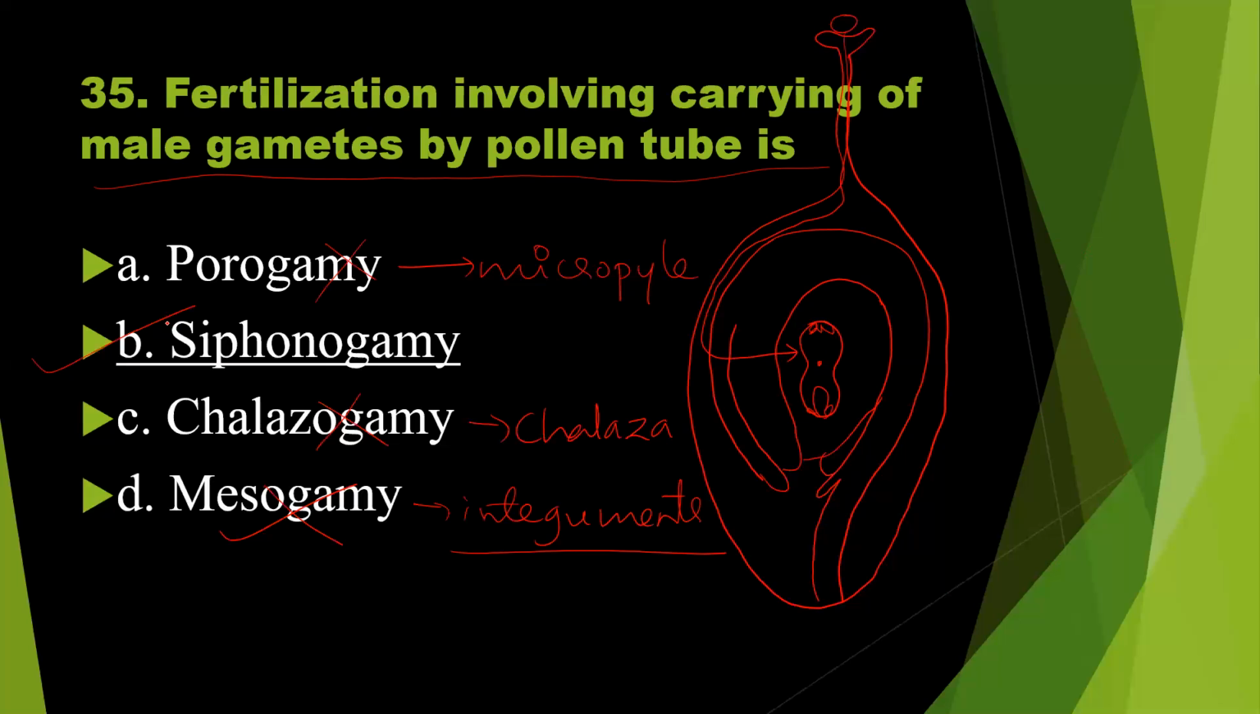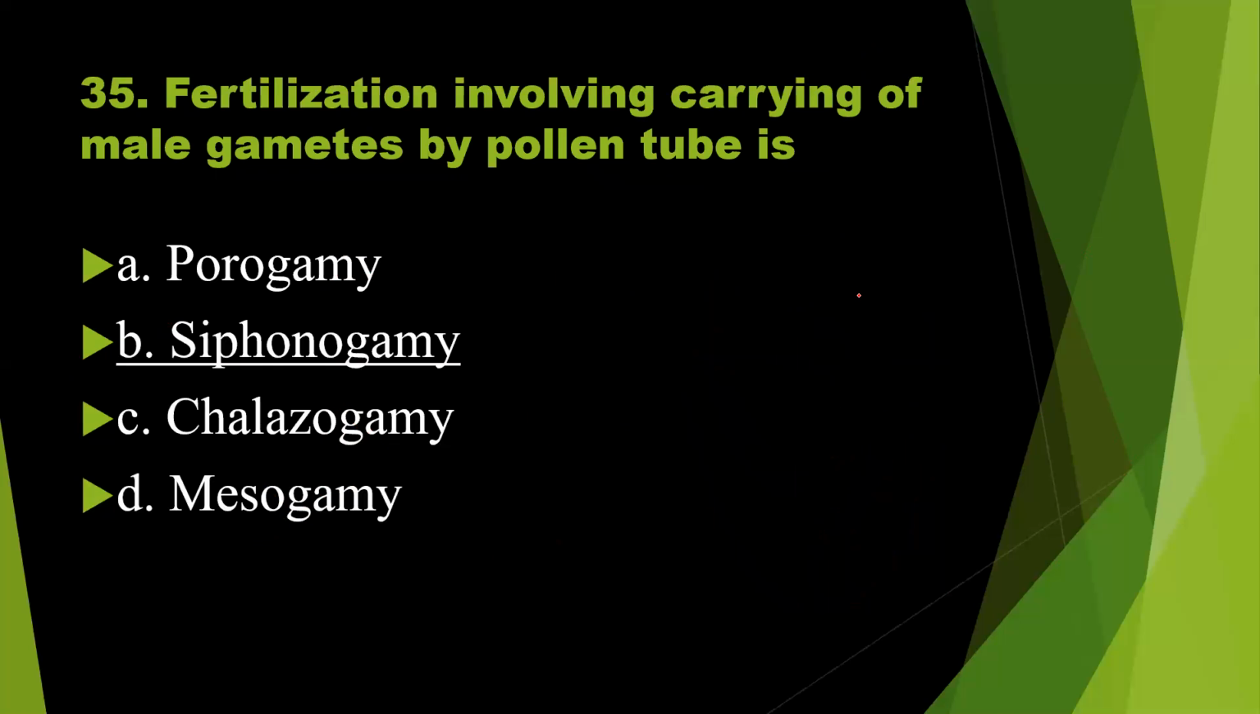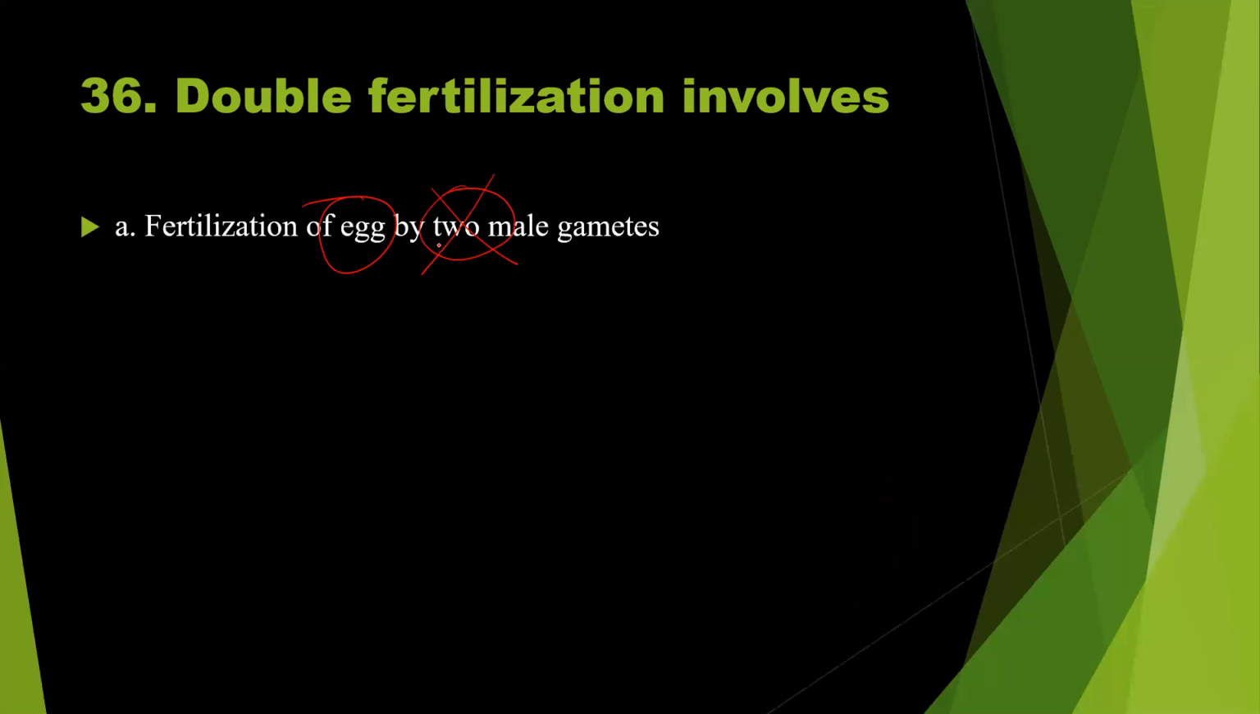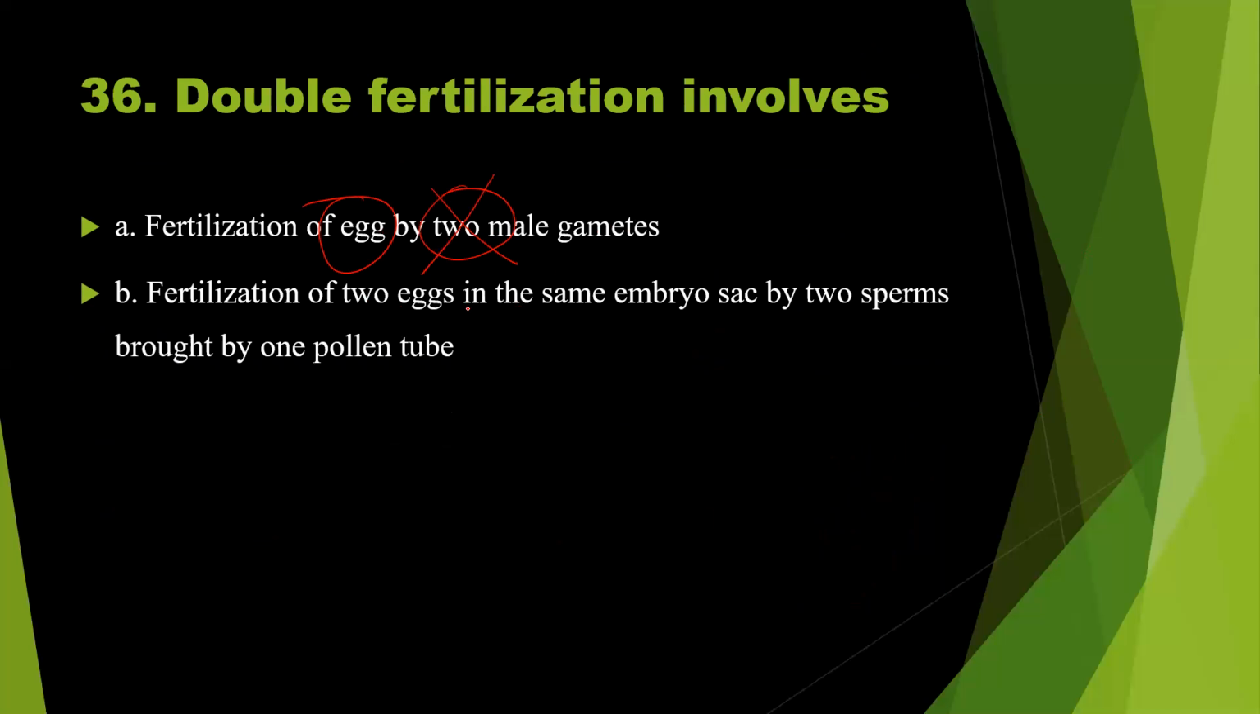Option B. Siphonogamy means the carrying of male gametes by the pollen tube. Now, question number 36. Double fertilization involves fertilization of egg by two male gametes. Fertilization of egg by two male gametes is wrong. Fertilization of two eggs in the same embryo sac by two sperms brought by one pollen tube. So this is also wrong. There are no two eggs.